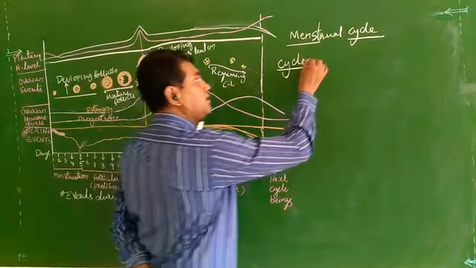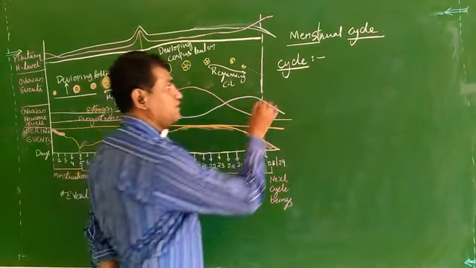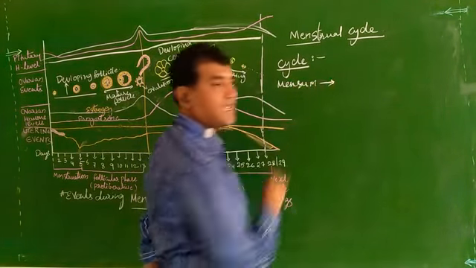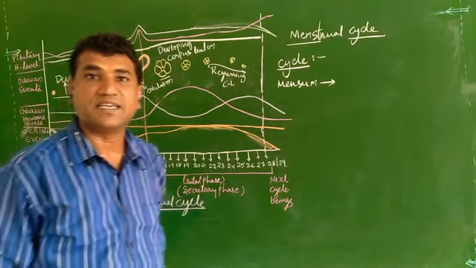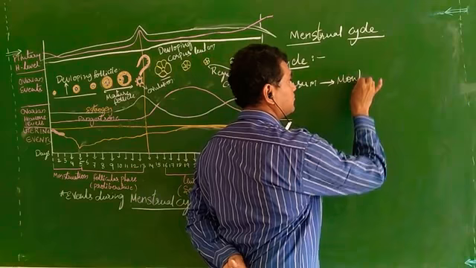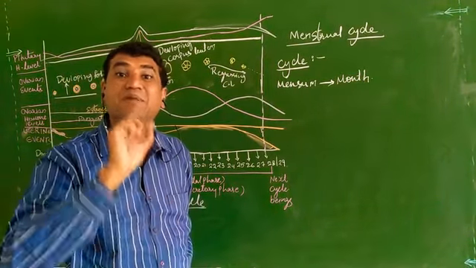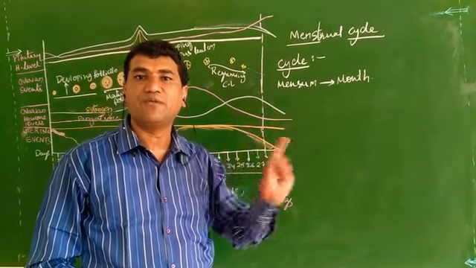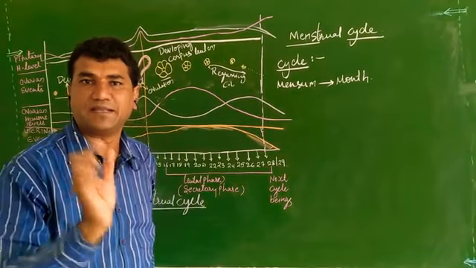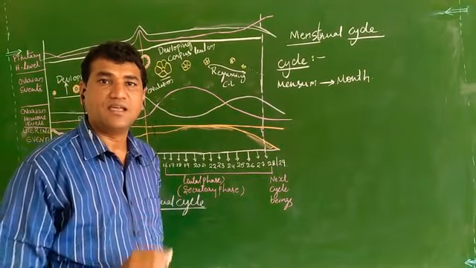Mensis is a word which indicates month. So menstrual cycle means monthly cycle, that is, it happens every month in the organism. Every month it will be repeated. So that is called the menstrual cycle.